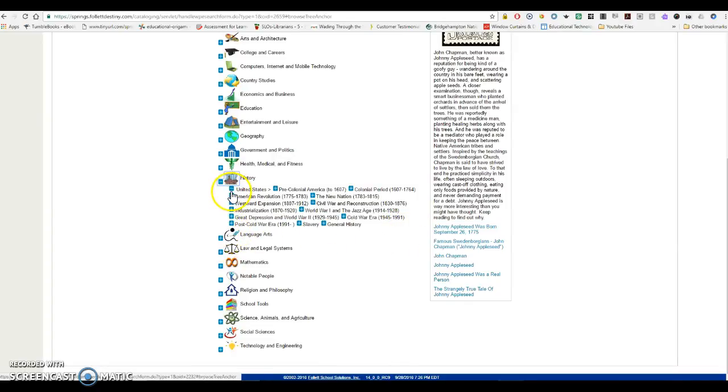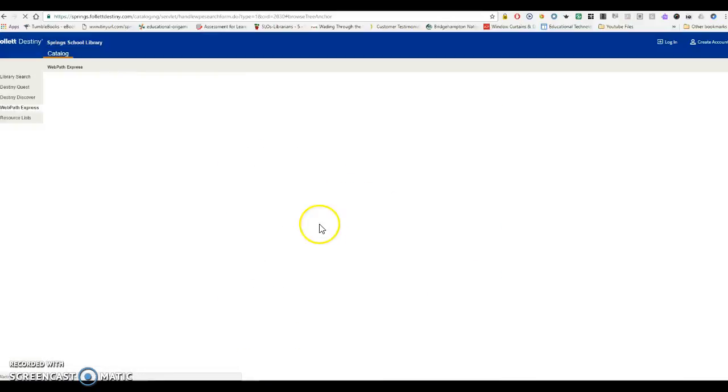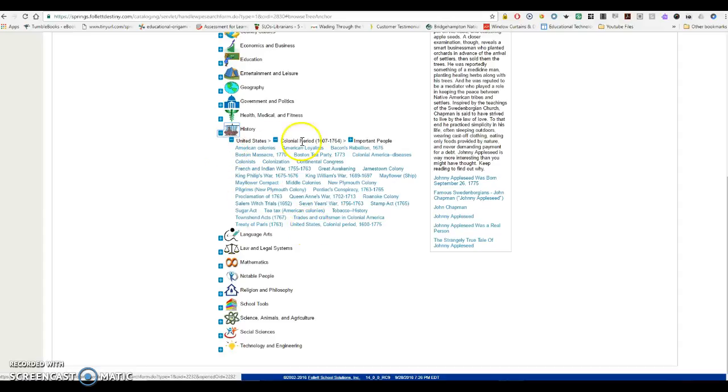And the United States has a little dash here, and then you'll see it goes in chronological order, or sometimes it doesn't. So you'll see that we have pre-colonial America, then colonial America, the American Revolution, and it goes on. This one is actually in chronological order. And so if we were interested in the colonial period, which I know that you guys will be studying this year, we're going to click the colonial period, and then we have all of these subjects that I know that you're going to be studying in class.